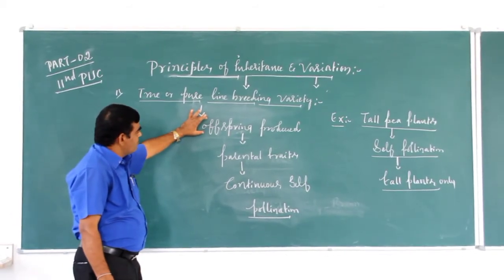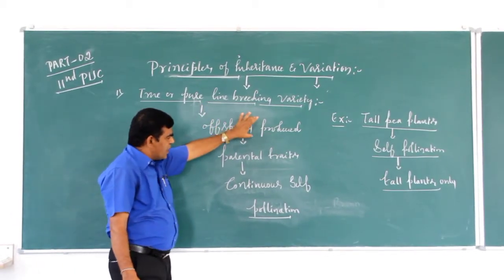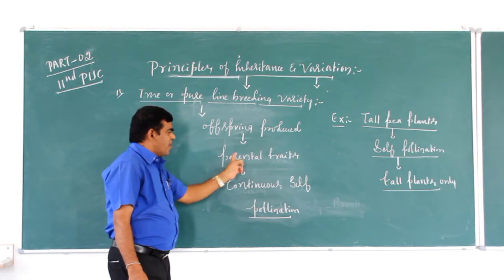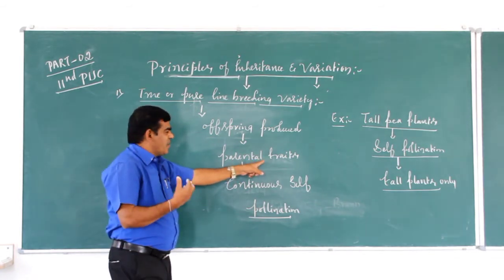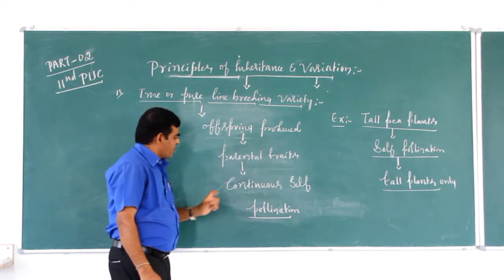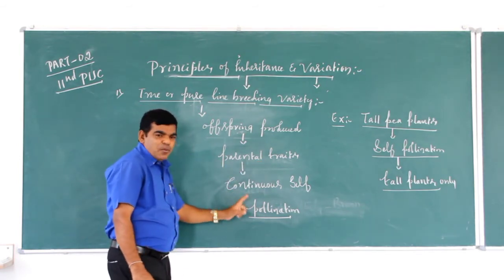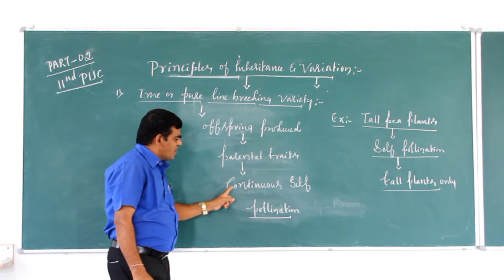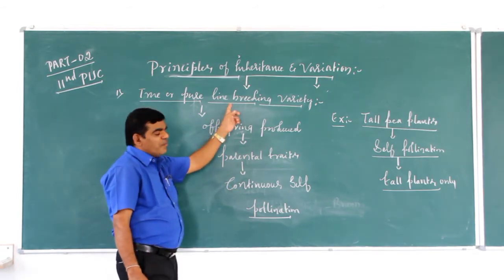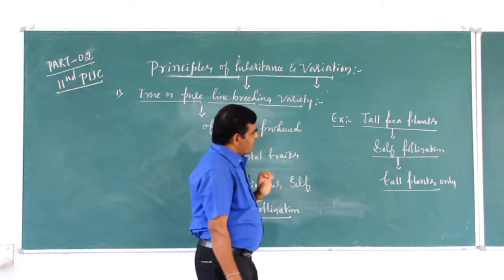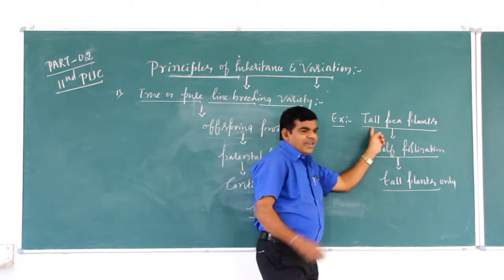The variety in which the offspring possess parental traits on continuous self-pollination is called a pure line breeding variety.